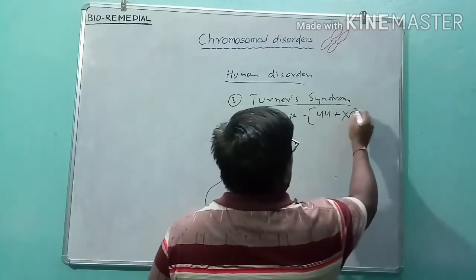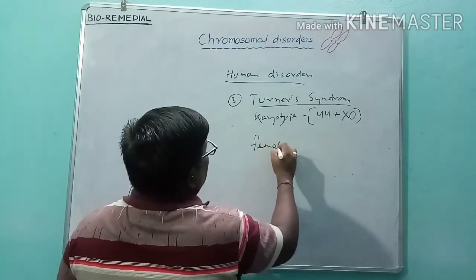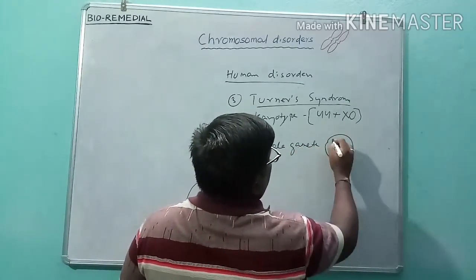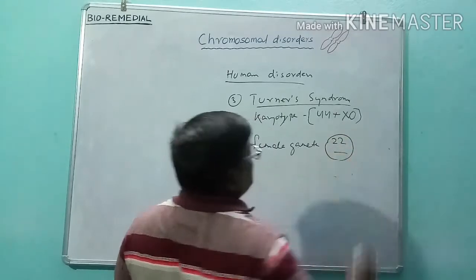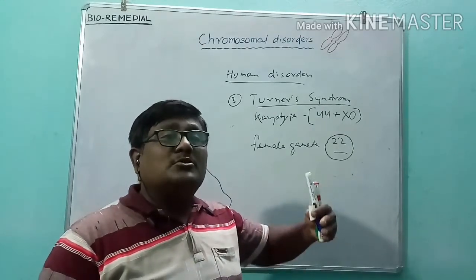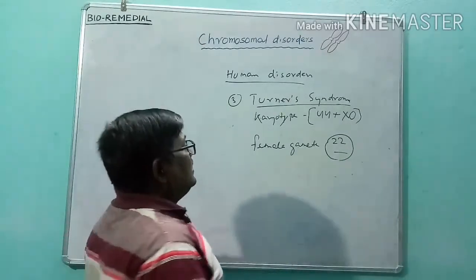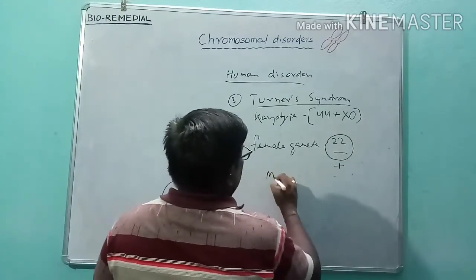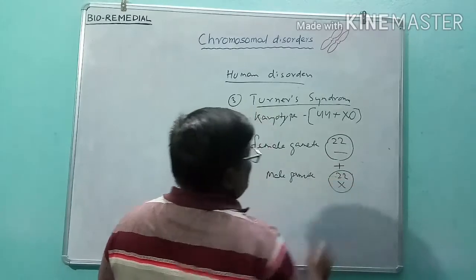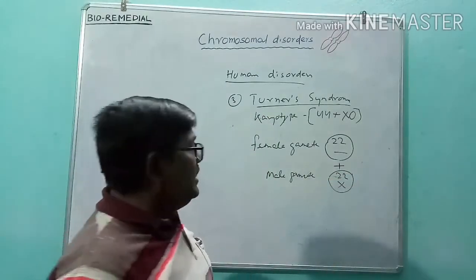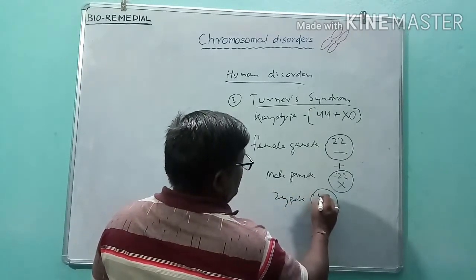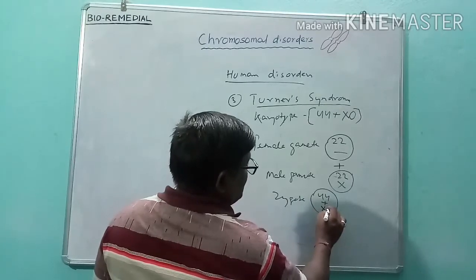Suppose a female gamete has 22 pairs of autosomes without any X chromosome, because due to non-disjunction the 2 X chromosomes have been separated to the other gamete. When this fuses with the male gamete carrying 22 pairs with an X chromosome, the zygote will be 44 plus XO.